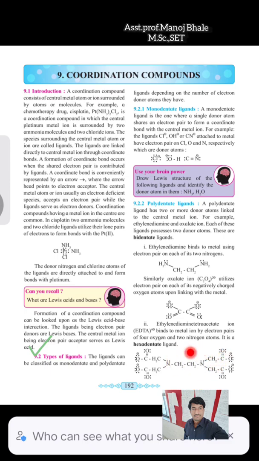That means there are 6 donor atoms present in the single structure. हे एकच स्ट्रक्चर आहे आणि एका स्ट्रक्चर मध्ये किती डोनर ॲटम आहेत, टोटल 6. O minus, O minus. Okay, 2, 3, 4, 5 and 6. That means in the single ligand there are 6 donor atoms present here, and it is known as a hexadentate ligand.